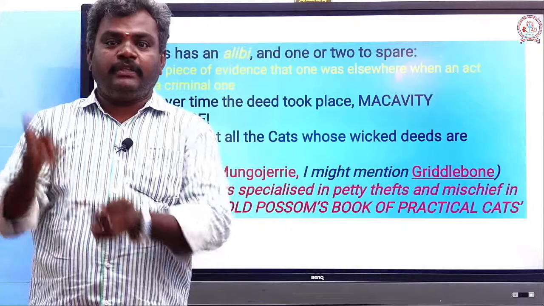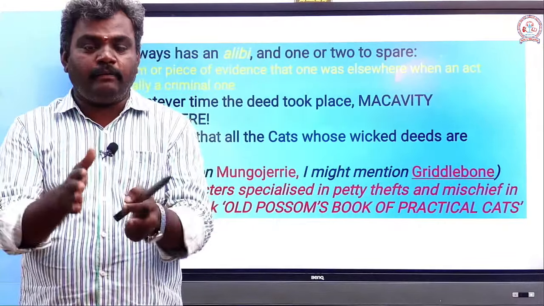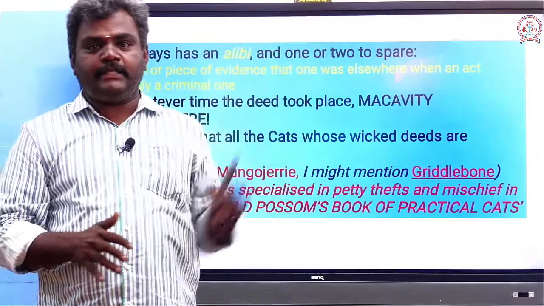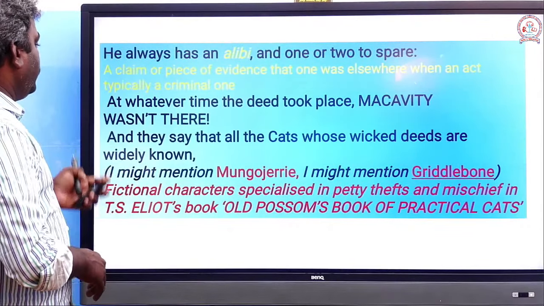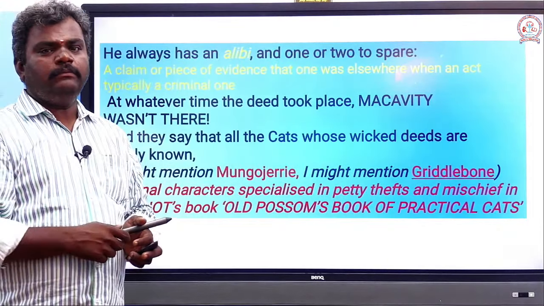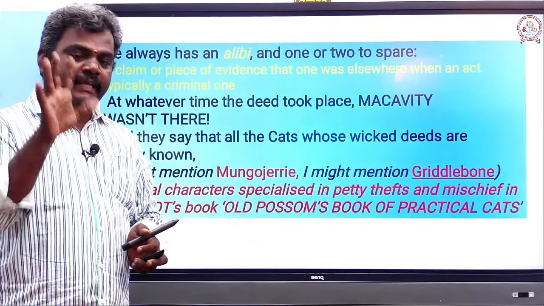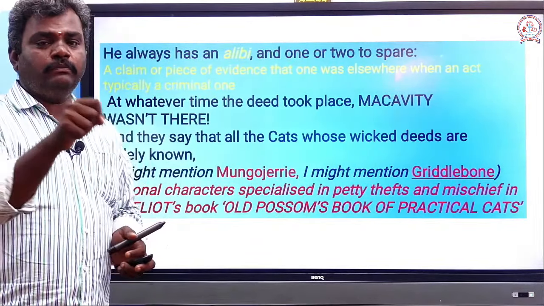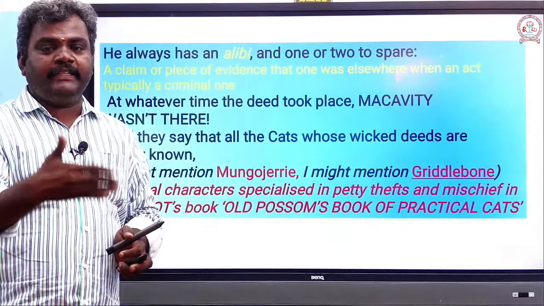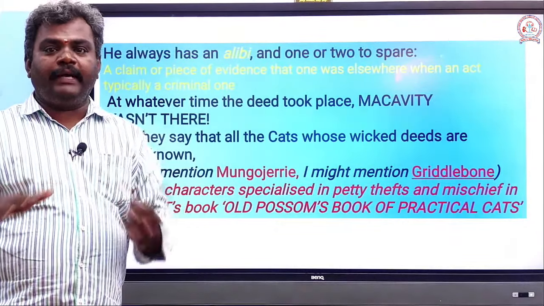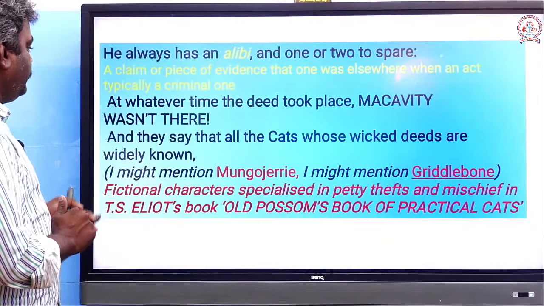At the criminal spot, they can never find even a single paper, but they can find a record that the cat Macavity is somewhere else. That's all it will be. And whatever time the deed took place, Macavity was not there. So it is very, very tough. Deed means action. Whenever the action happened, the police department, the flying squad, the investigation department, when they arrive at the place, they would find that Macavity was not there. Look at this, he is just giving the clue.